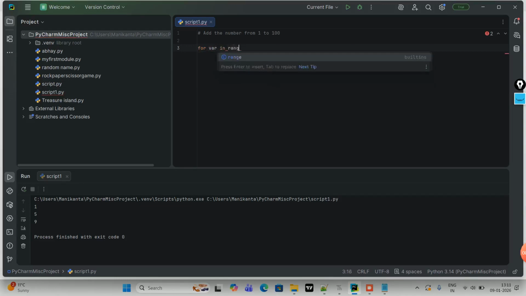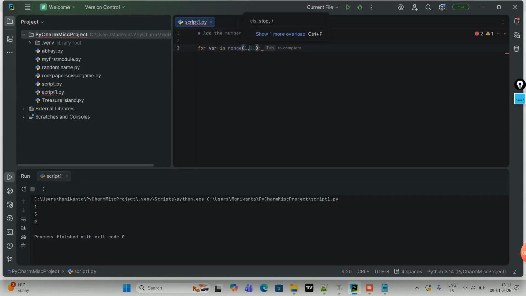So now see, for num in range 1 to 101. Why am I going to take 101? Guys, why am I going to take 101? Because if I take 101, then only it will come to 1 to 100. So I have to take one extra. You got the point? Because if I write 100 here, then 100 will not be included in the range. That's the reason I have taken 101, so that it will take from 1 to 100, and 101 will not be included. Okay? Now, what do I have to do here? Sum equal to 0. And here sum equal to sum plus, whatever.